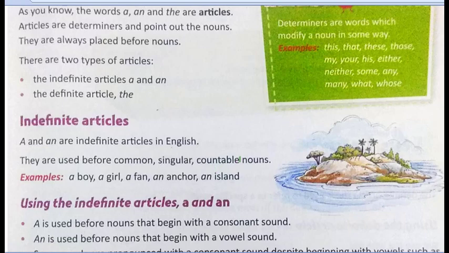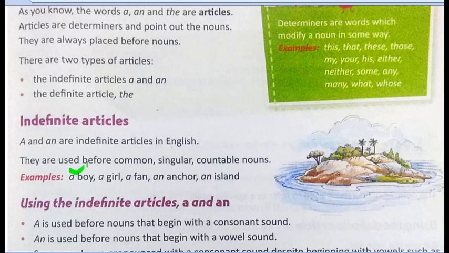Now if a noun satisfies all these three criteria, it is common, it is singular, and it is countable, only in those cases we can use indefinite article. Like for example, this word boy. Boy is a common noun, it is a type of an organism. A boy is singular, there is only one boy we are talking about, and a boy is countable, you can count. So for this noun, which is common, singular, and countable, we can use indefinite article.